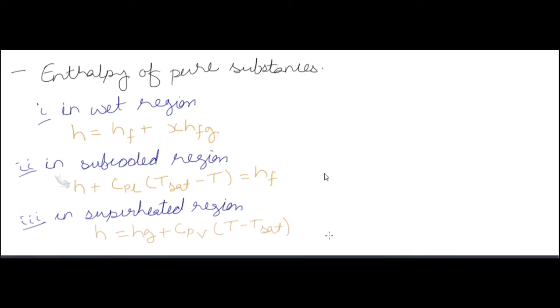Now in the superheated region, which is ahead of the Hg value, ahead of the saturated vapor, we have enthalpy more than the saturated vapor. So saturated vapor enthalpy plus Cpv, which is the specific heat of the vapor in the superheated region, into T minus T saturation, where T is the temperature in the superheated region, and T saturation is the temperature of the saturated vapor.